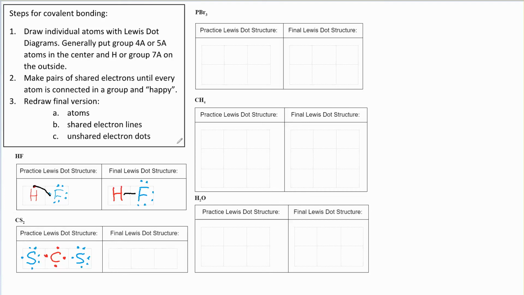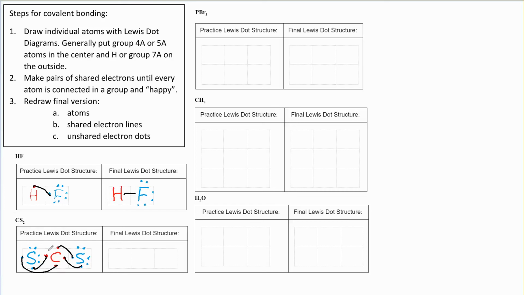Right, now we need to draw our lonely electrons as shared pairs, basically until everybody is happy. So I see a lonely electron here, and I'm going to pair it up. Another one here, we're going to pair it up. Another one I see here, we'll pair them up. That one there, we'll pair it up.